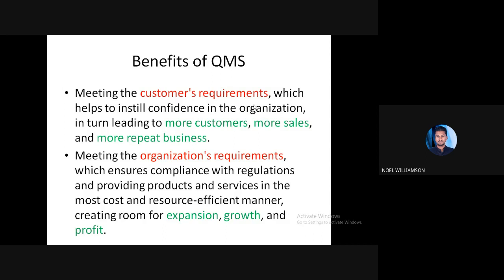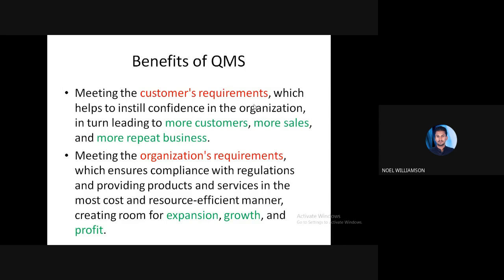Many regulations are associated with the organizational procedures. So this will ensure compliance with these regulations, and this will help in the most cost and resource efficient manner.